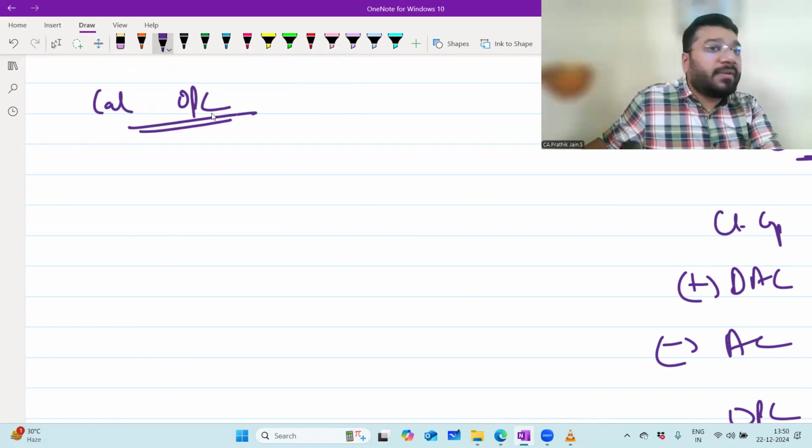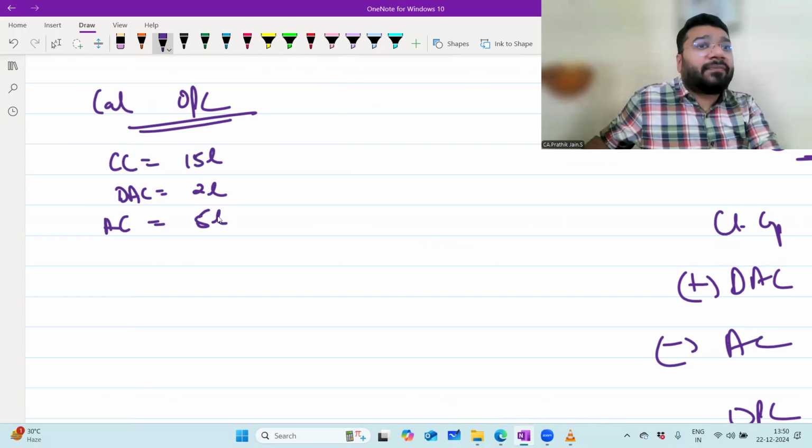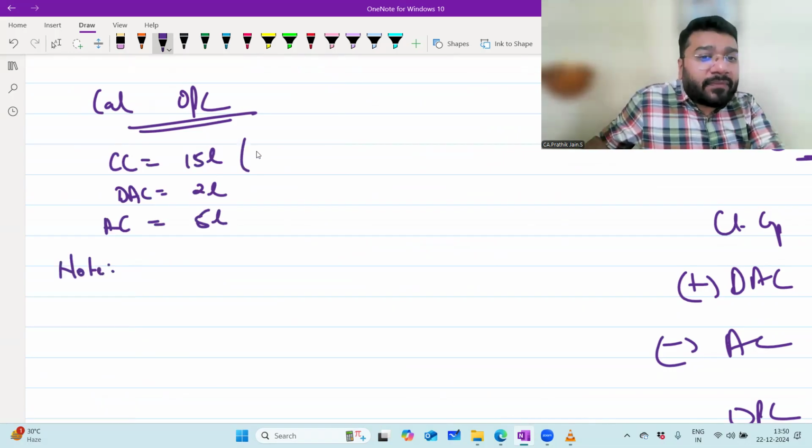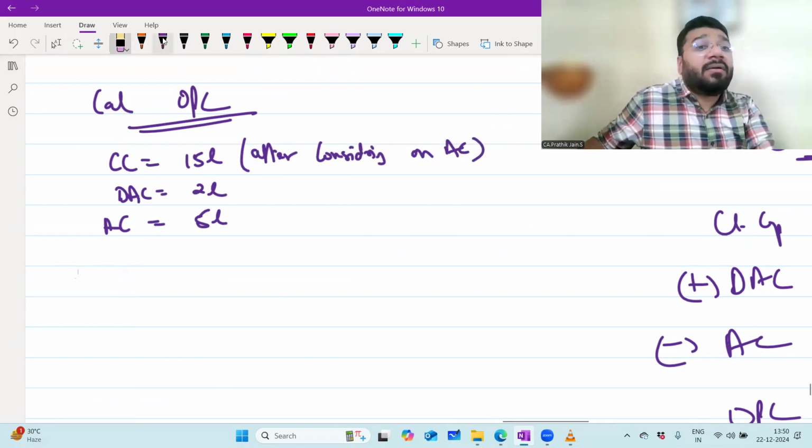Calculate opening capital. In the question, they're telling that closing capital is 15 lakh, drawing against capital 2 lakh, additional capital 5 lakh. It is written that closing capital has been calculated only after considering the additional capital.